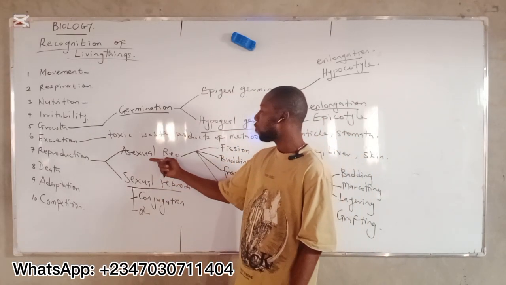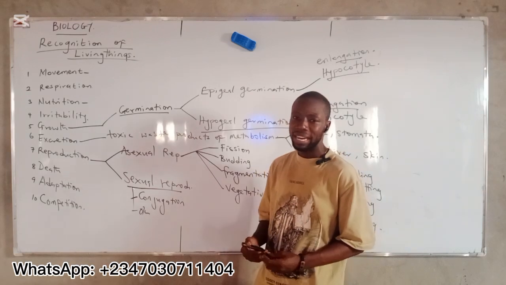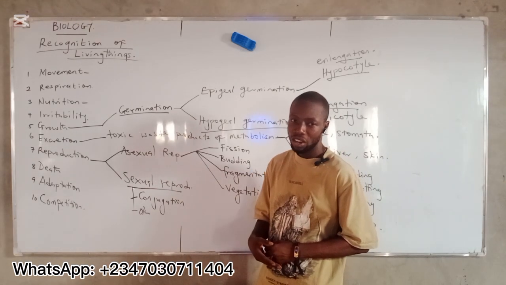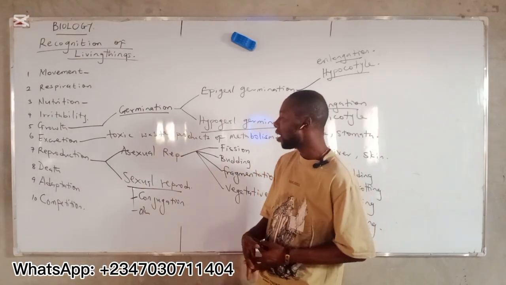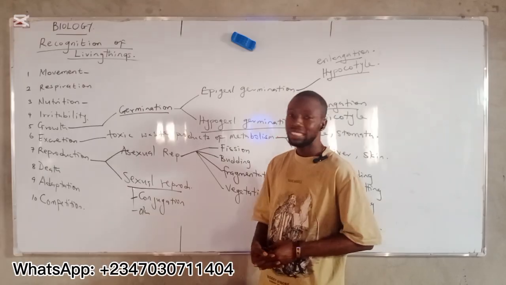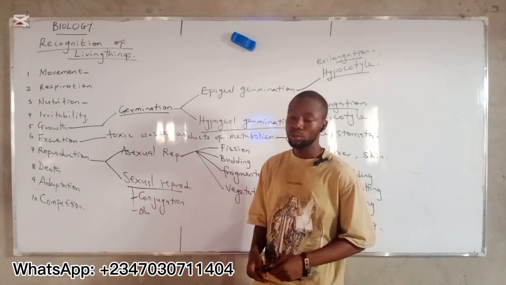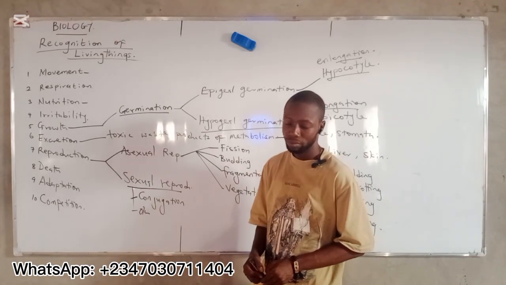Remember, asexual reproduction involves only one parent, and there is no formation of gametes.